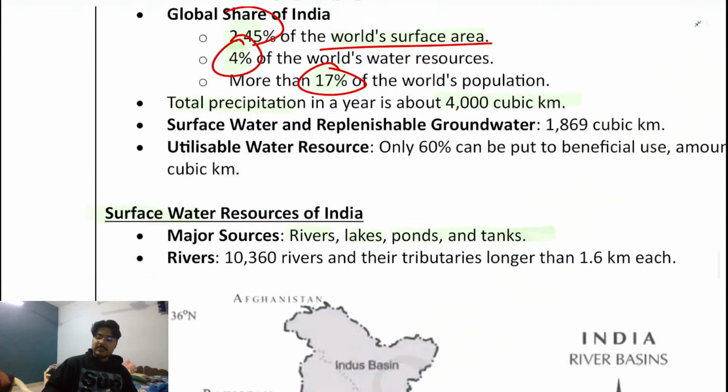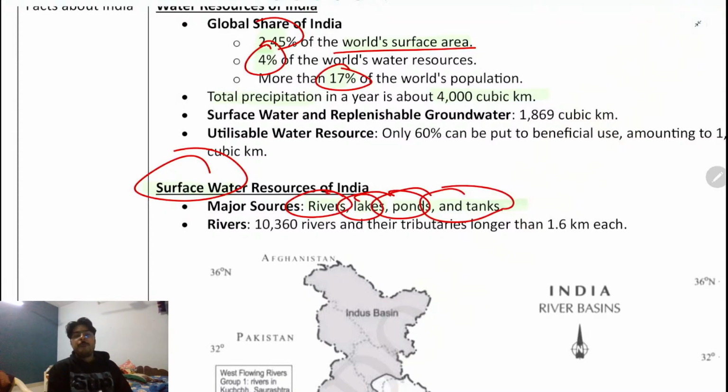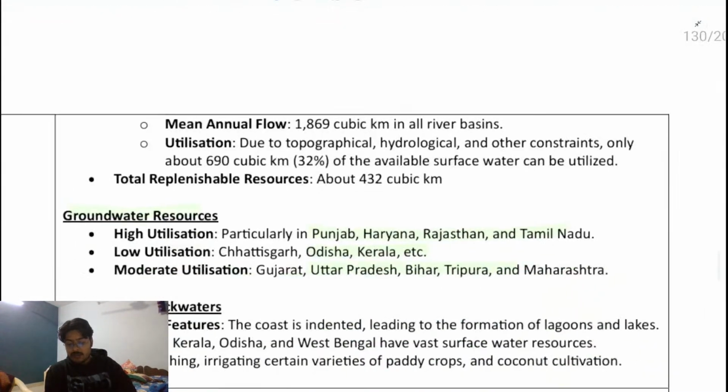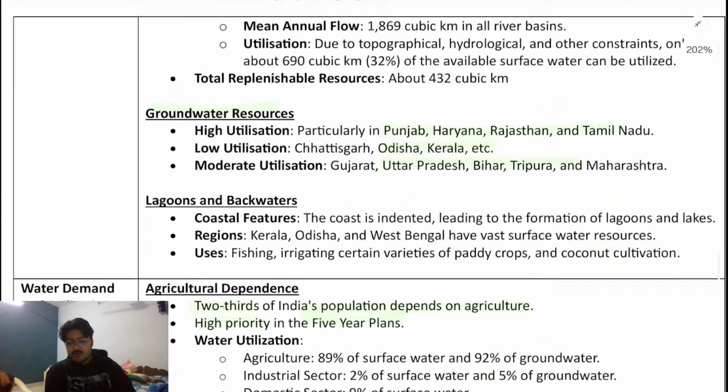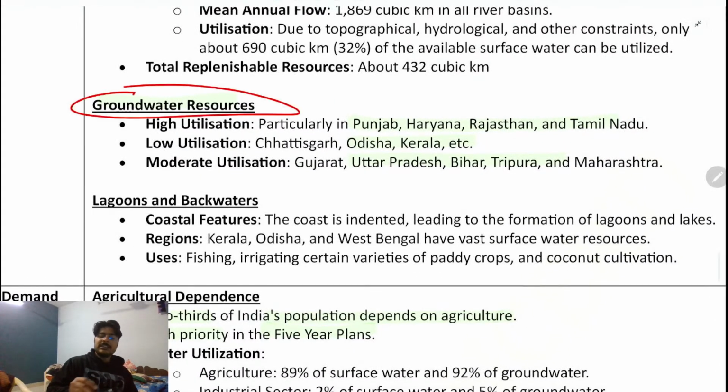ठीक है? Next, if you talk about surface water, the rivers, lakes, ponds, and tanks, these are the best ways in which you can store water. ठीक है? So these are the best ways. Next is the groundwater resources. In the groundwater resources, the groundwater is extracted.